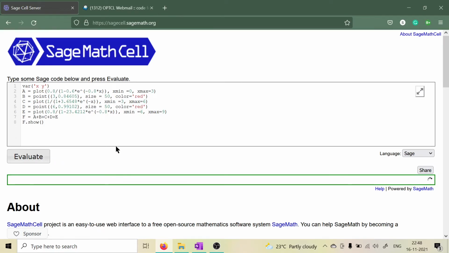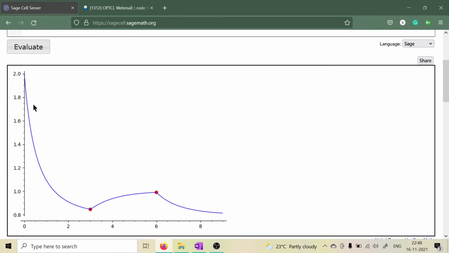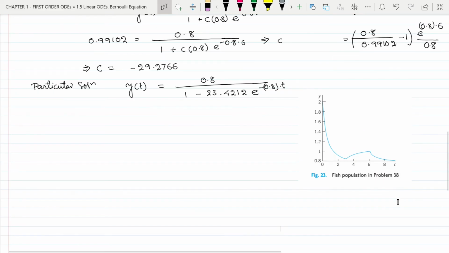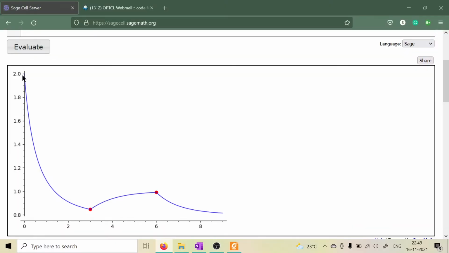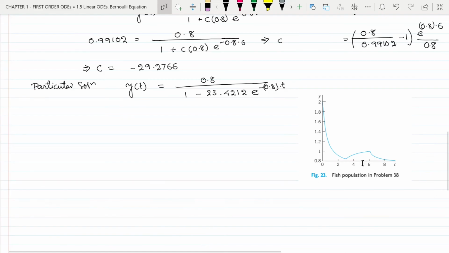Let us press evaluate and see exactly what we had expected. You can see that this graph is same as the graph given in the book, which is this one. It starts from 2, then goes down, goes up and goes down. Here also it starts from 2, then goes up and down.